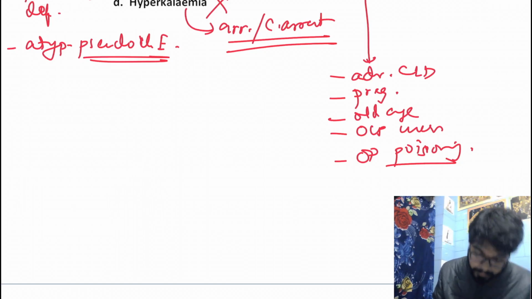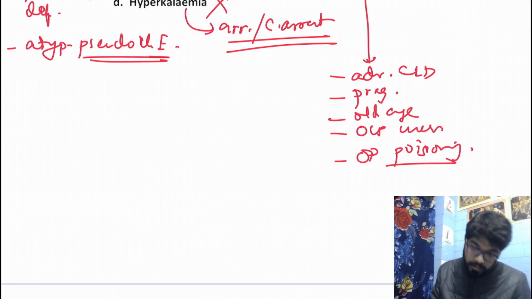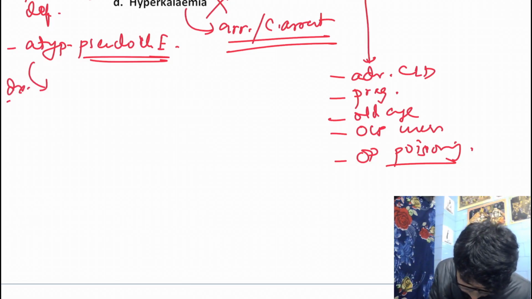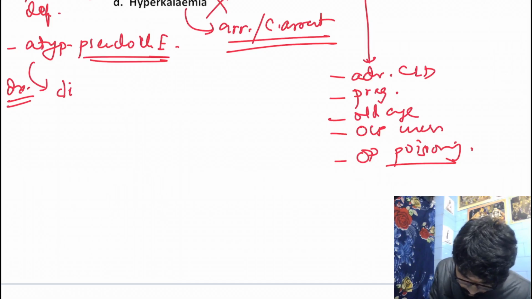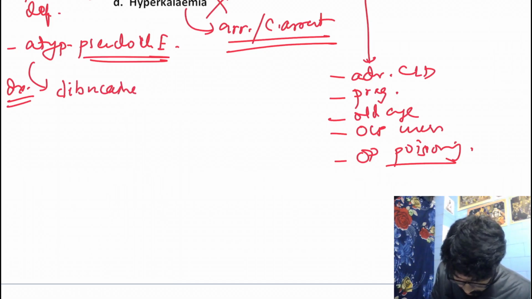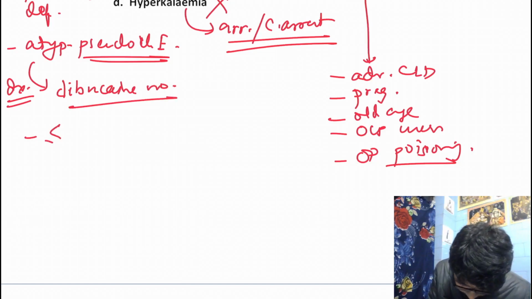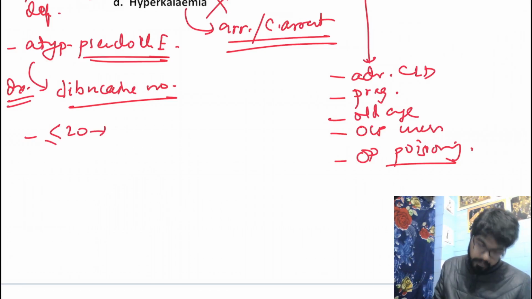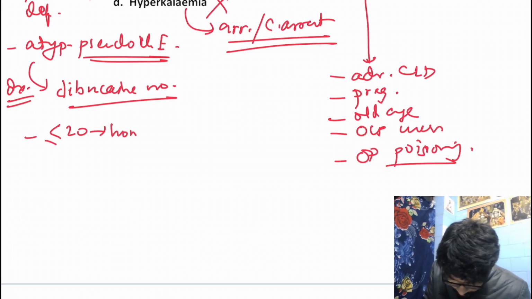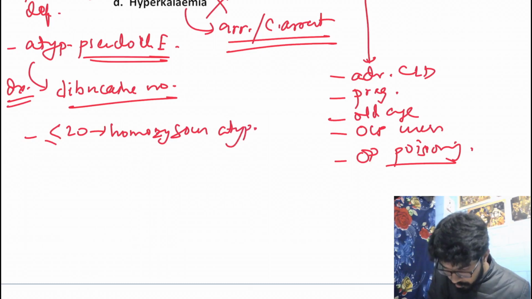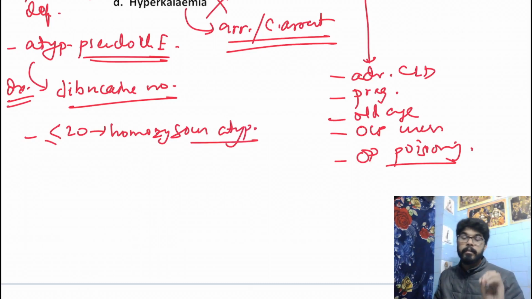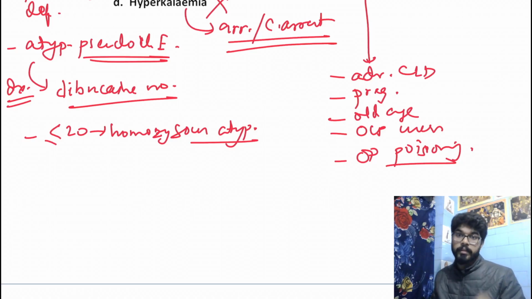And the third thing, that is atypical pseudocholinesterase. Atypical pseudocholinesterase can be diagnosed using something called the Dibucaine number. Based on the number, which varies from 0 to 100, if the value is less than or equal to 20, this is a homozygous atypical variant, where we would get this presentation of prolonged apnea.